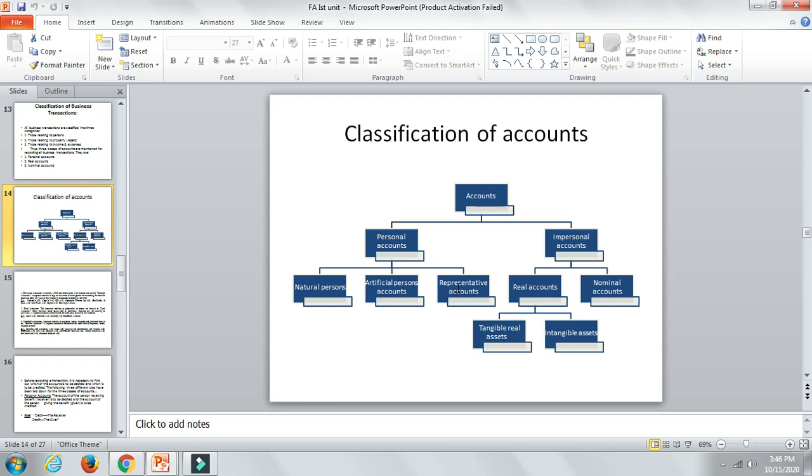Whereas intangible assets are those you cannot touch, but you can feel them, and they can be measured in terms of money. For example, goodwill, the company's reputation in the market. If your company is doing well in the market, you will be paid for that also. That is known as goodwill. The other is copyrights. Suppose I have introduced some music or written a book, that will be in my name, so I will be paid as long as it is used in the market.